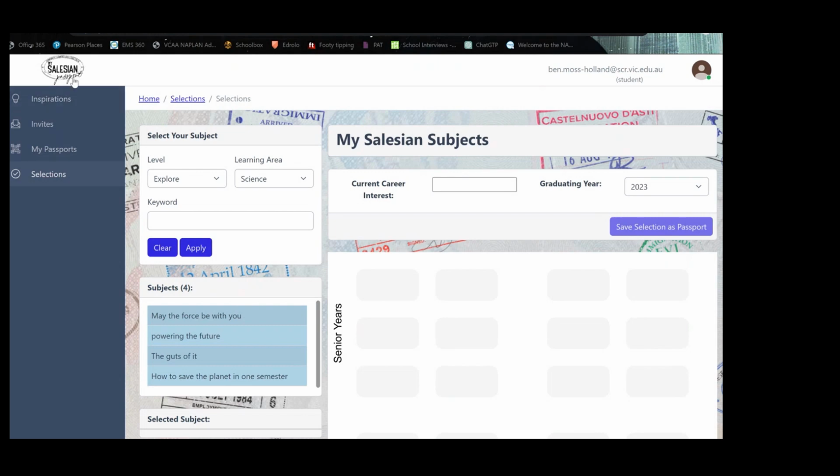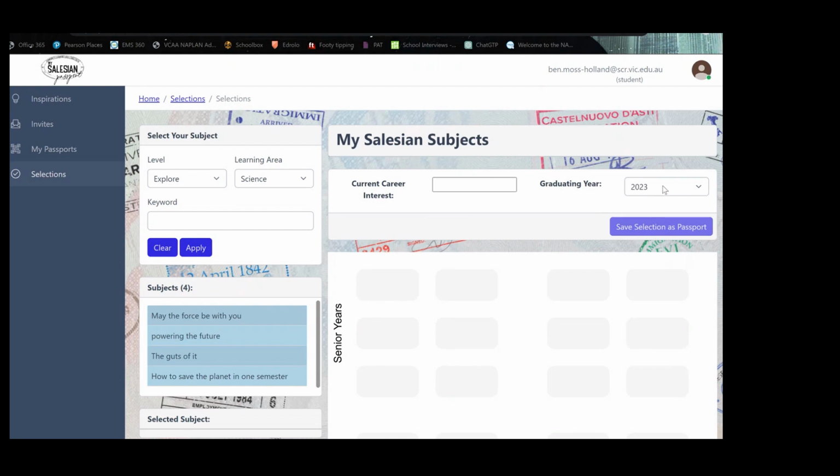The key page for our students using the My Salesian Passport app is this selections planning page. And this is really where they can map out what their 6 years at the college may look like in terms of the subjects that they wish to undertake. Students can complete multiple passport maps and save these and come back to them at different times and reflect on their choices and what changes they may wish to make.